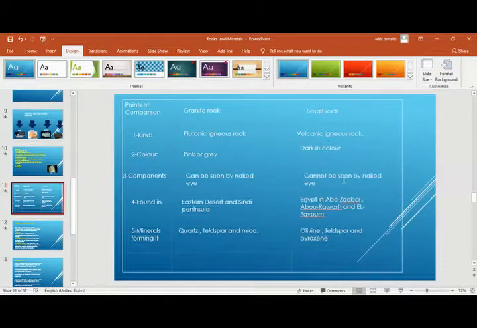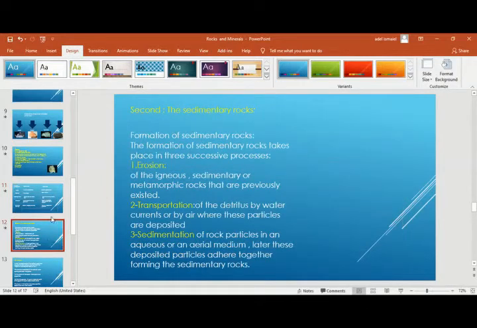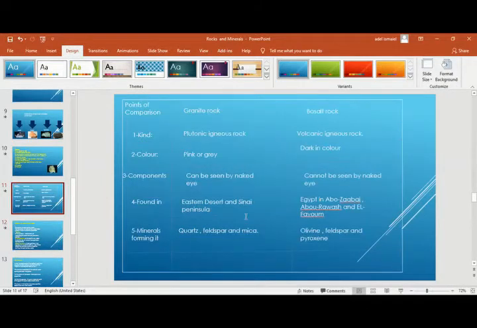I'm not talking about the rock, I'm talking about the crystals, like the sand of it, the small particles of it. The minerals are quartz, feldspar, and mica, while here olivine, pyroxene, and feldspar. This is regarding the first type of rocks that we have.